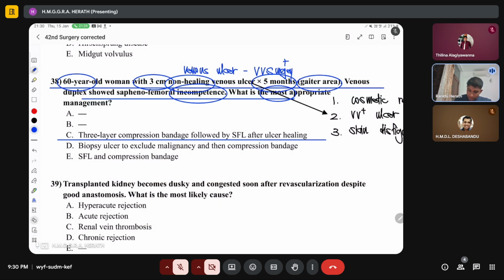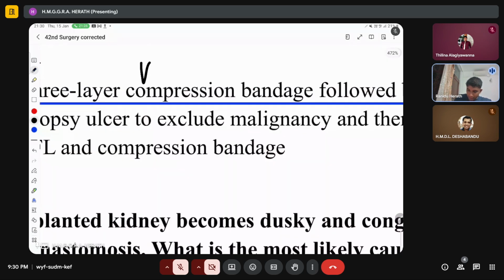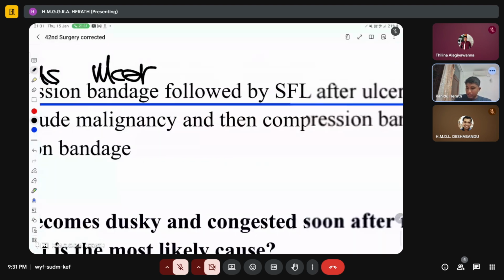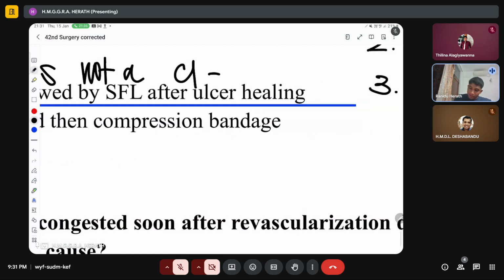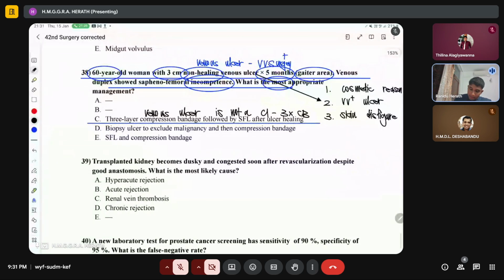Remember, having a venous ulcer is not a contraindication for 3-layer compression bandage, right? And this patient has had the ulcer for only about 5 months, so you don't need to really exclude malignancy because this is a short duration.